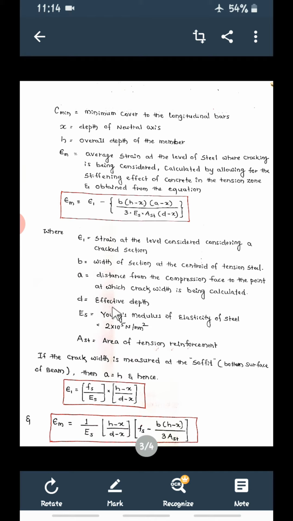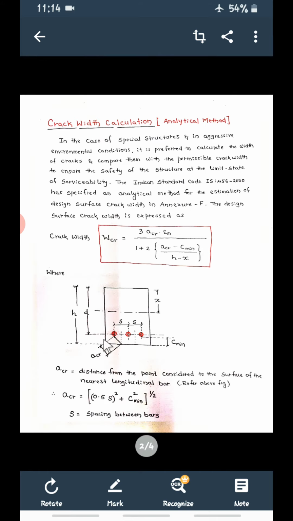Then what is D? Small d is effective depth. Then what is this ES? Young's modulus of steel, that is 2 into 10 raised to 5 Newton per mm square. It is fixed. Then AST, that is area of steel. And X is the depth of neutral axis. So from this you can calculate this EM, but before that we have to calculate E1 and X. Then how is this E1 calculated? If the crack width is measured at the soffit, soffit means the bottom surface of the beam.